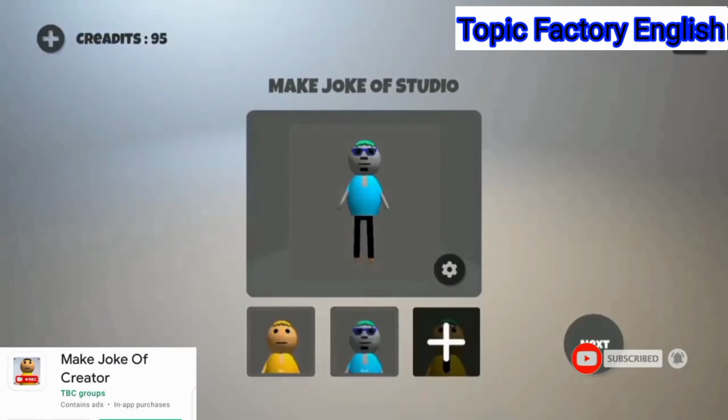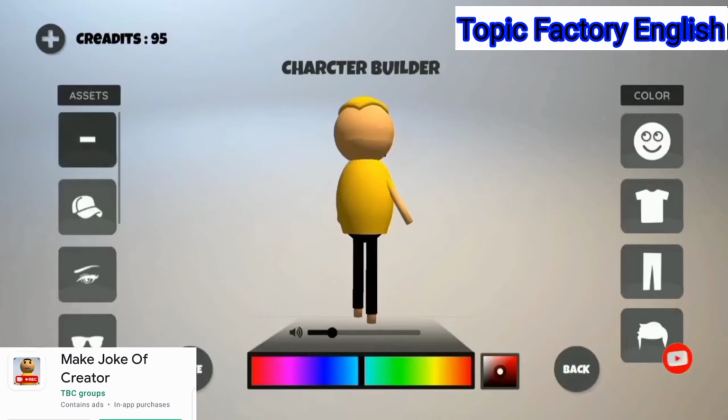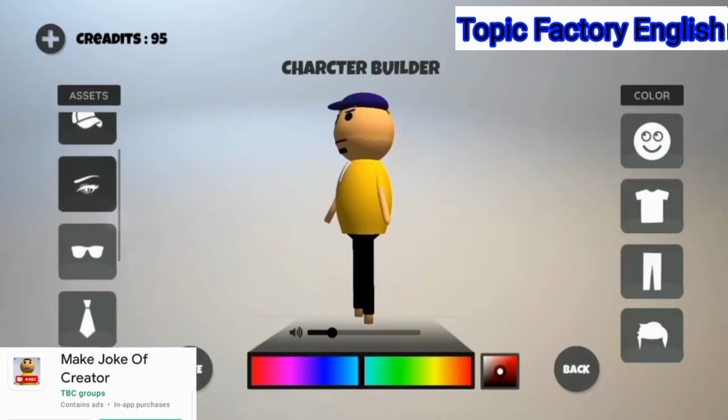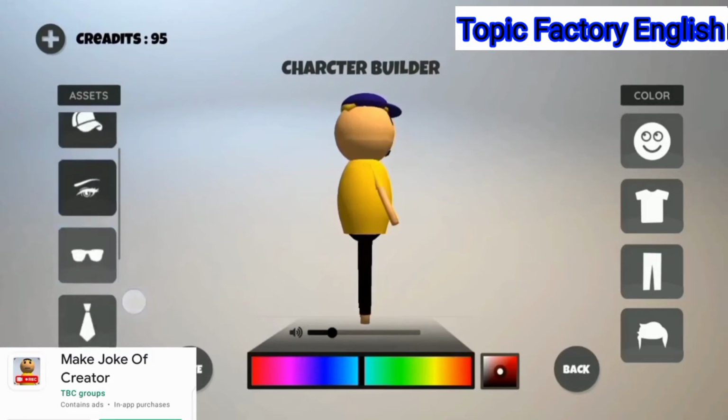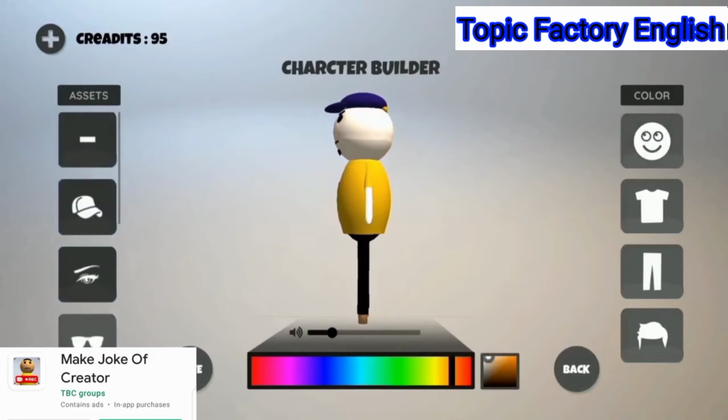Making joke of the creator. Friends, this app is basically designed for making funny videos and joke videos. In this app you can build your own character, also set each and everything of this character: face, shirt, pants, hair color, skin color. There you can add glasses, gloves, whatever you want, very easily. This app is so much easy to use. Even a child can use it.